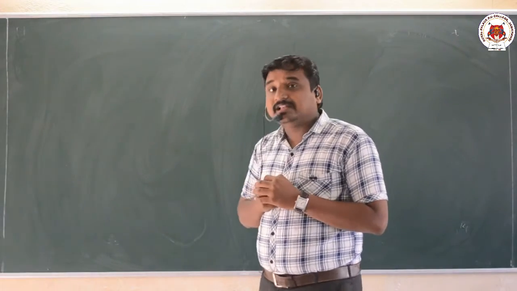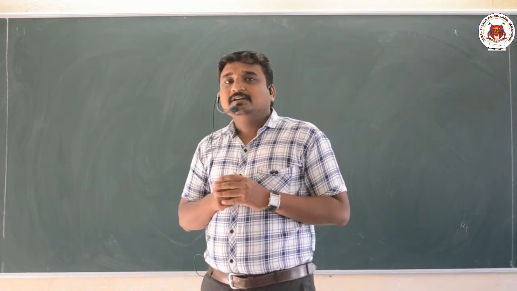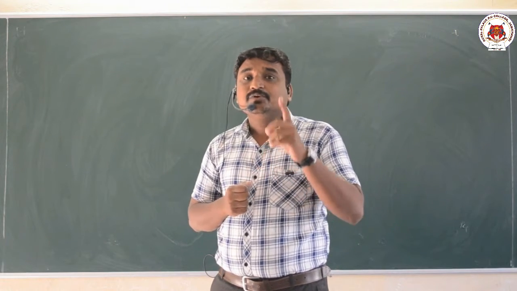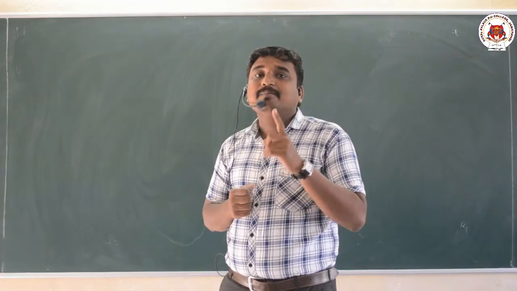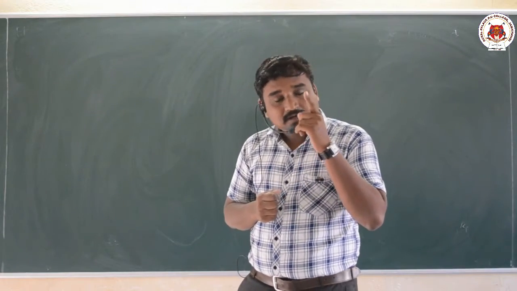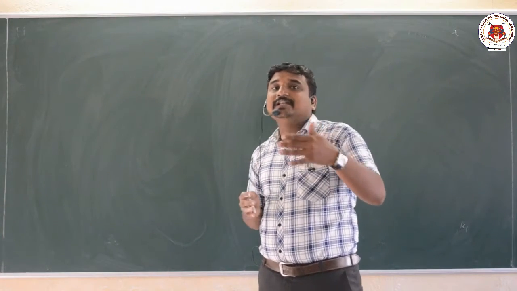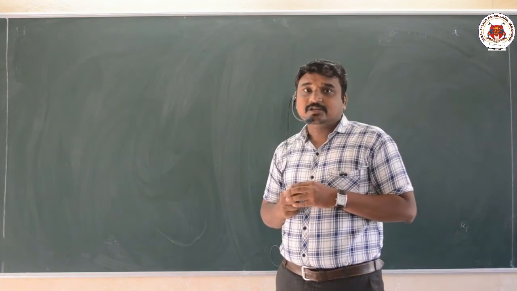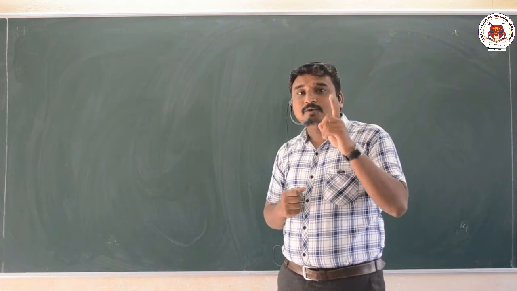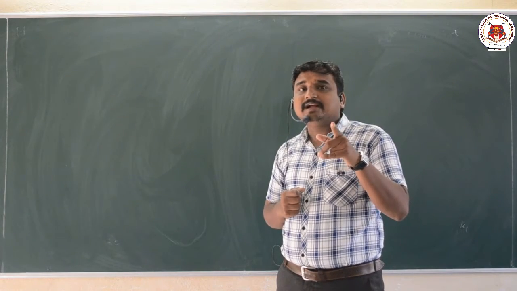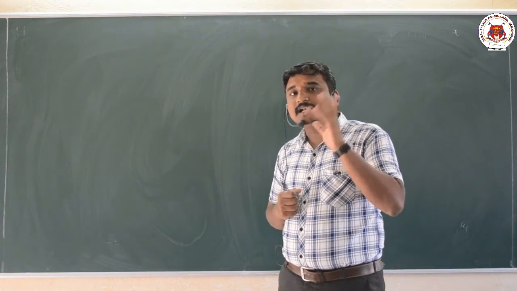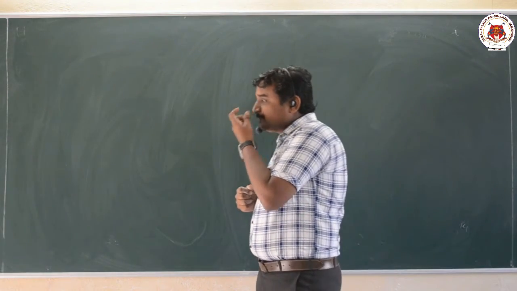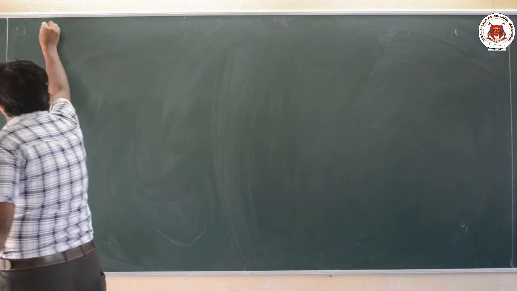In the Cannizzaro reaction, aldehydes which do not contain alpha hydrogen atoms undergo self oxidation and reduction. Such aldehydes undergo a disproportionation reaction, so one molecule of aldehyde is reduced to alcohol, and another one is oxidized to the salt of the acid. Now I will write the Cannizzaro reaction.